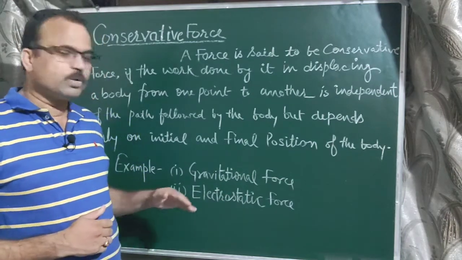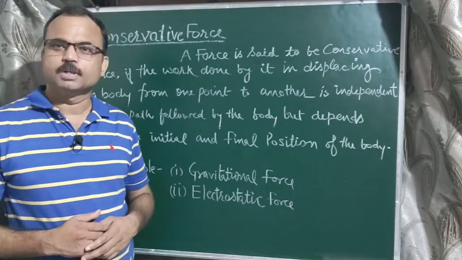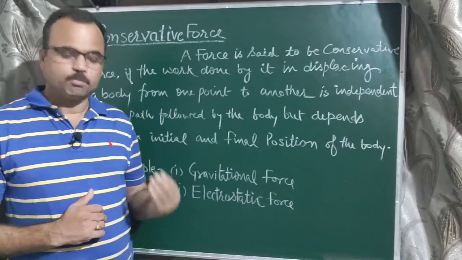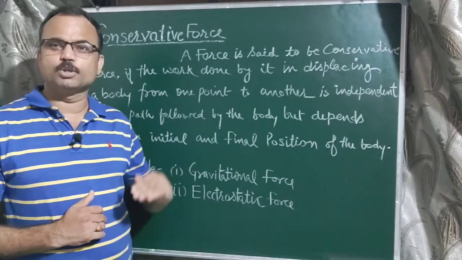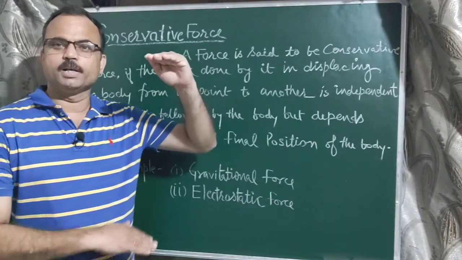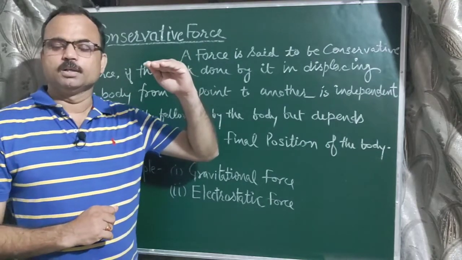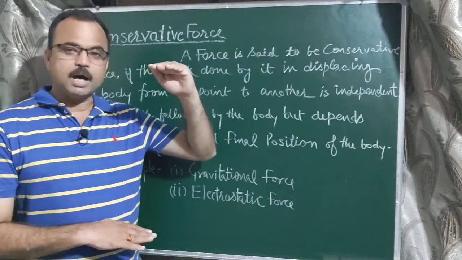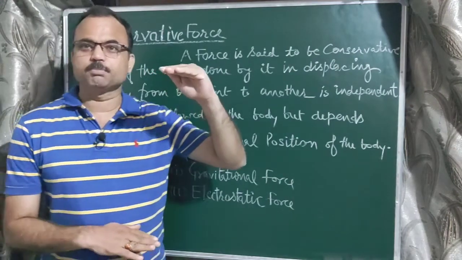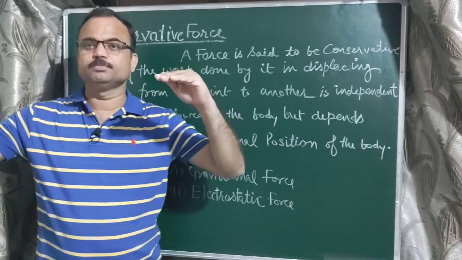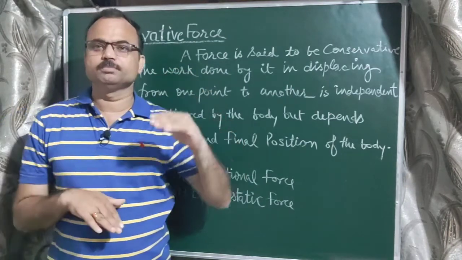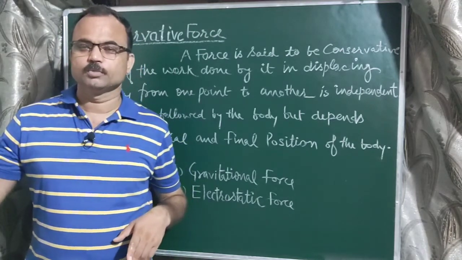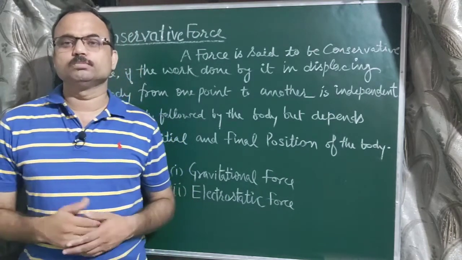First we take two points A and B at a certain height. In the first path, the body is brought from position A to position B vertically upward. Then work done will be mgh. Now the height of these two points will be the same but the path may be slanted, meaning an inclined plane. We have to move the body over the inclined plane. Work done will also be mgh.